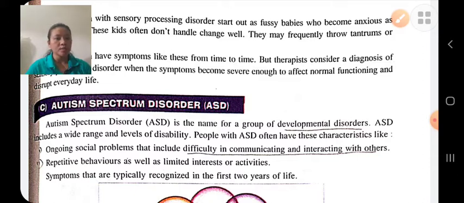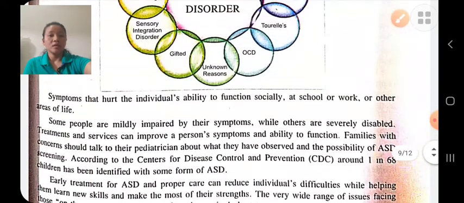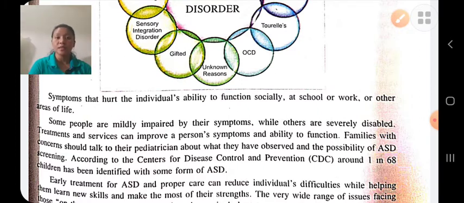The people with autism spectrum disorder often have these characteristics like ongoing social problem like difficulty in communicating and interacting with other persons, repetitive behavior, doing the same thing again and again. He has limited interest. And the causes are due to genetic factors, environmental factors, low birth weight, brain injury, brain disease, etc. And the management technique like changing his lifestyle, behavior therapy, medications, etc.